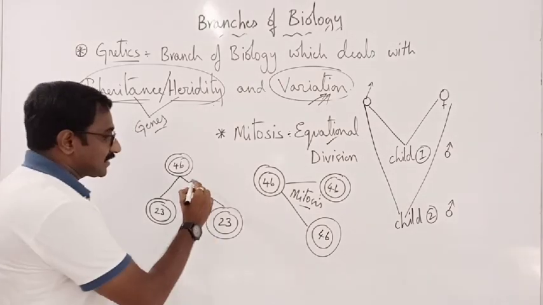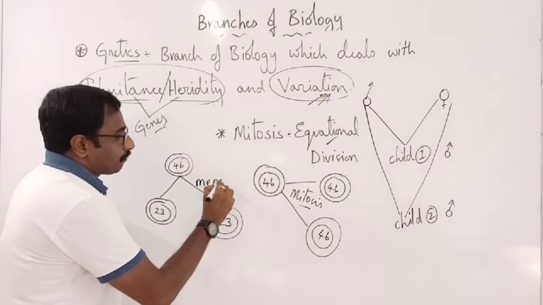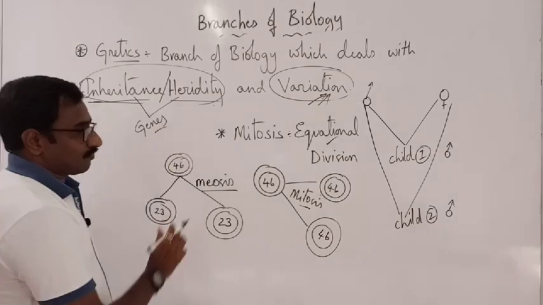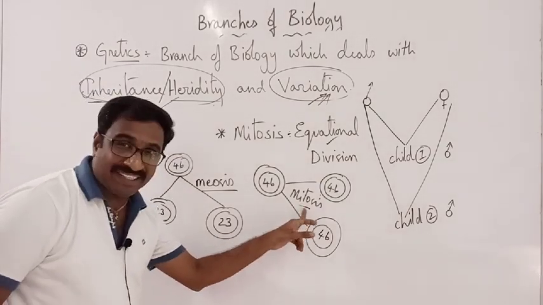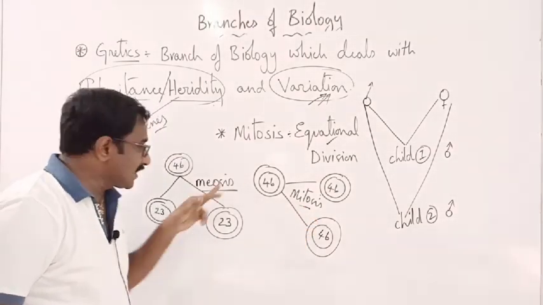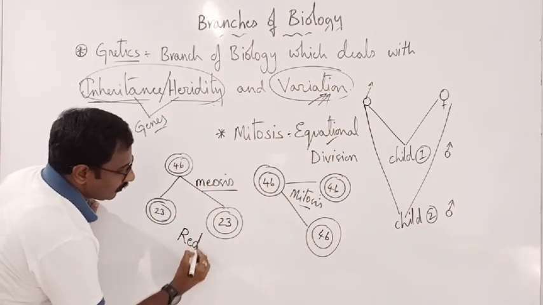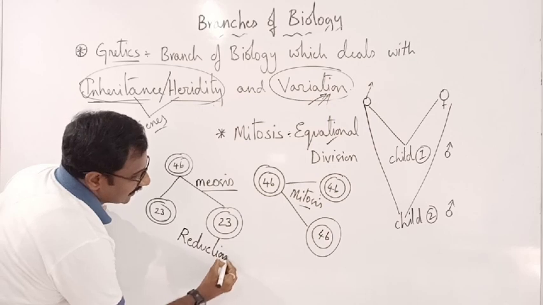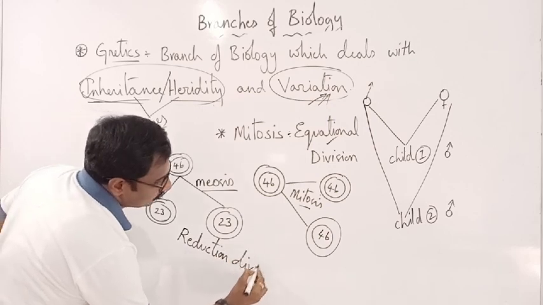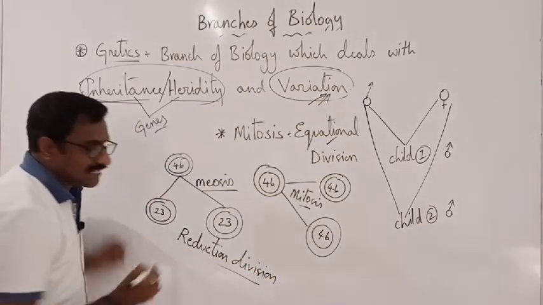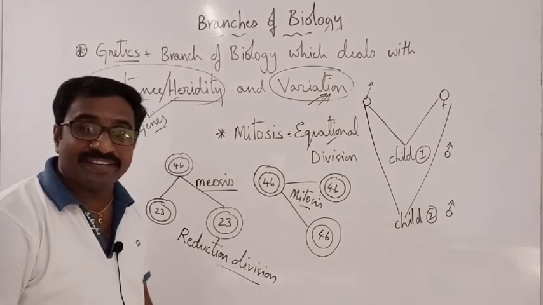No. Then this is called meiosis. This is mitosis. This is meiosis, which is called reduction division.